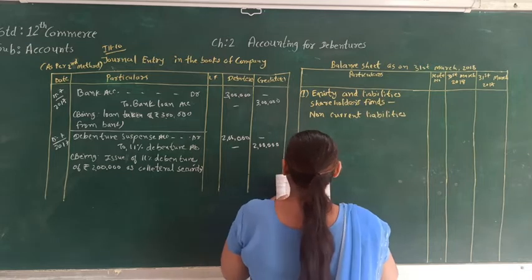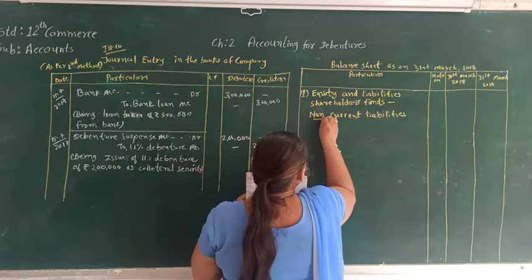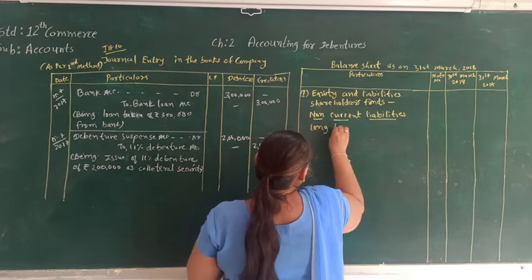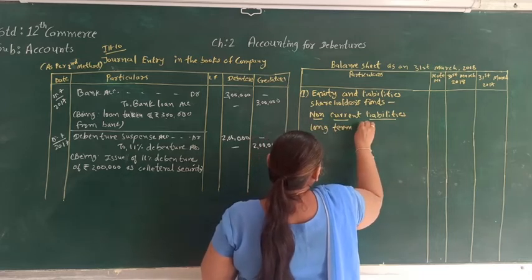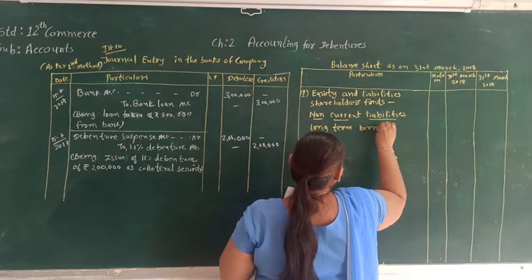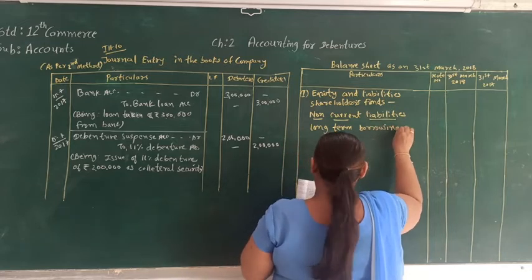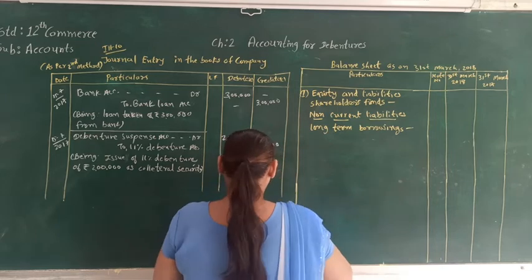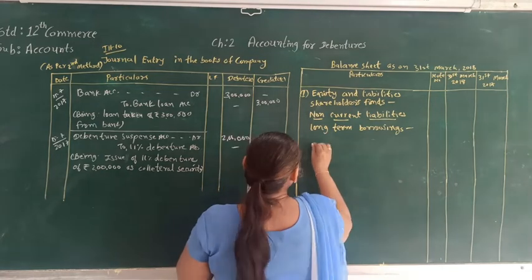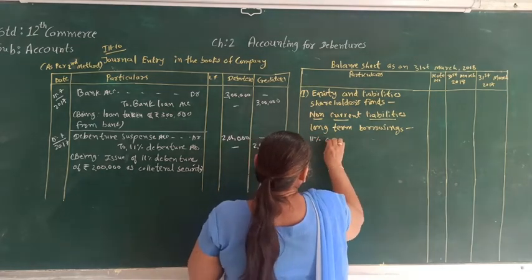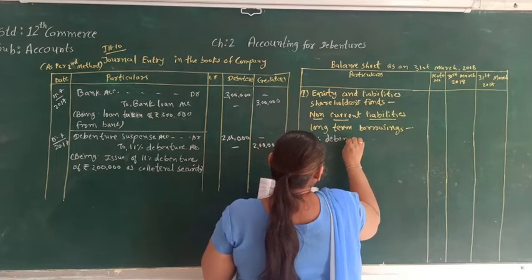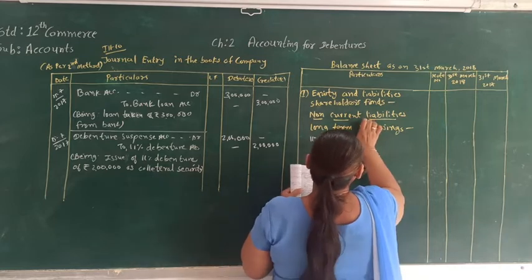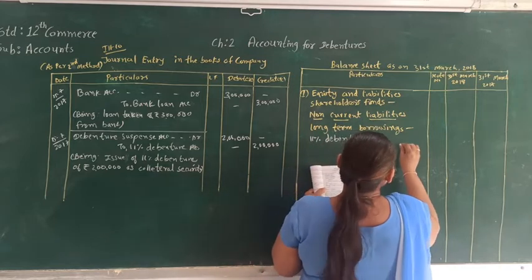Under the non-current liability, there will be another heading called long-term borrowing. In that, 11% debenture, and that will be of 14 lakh.